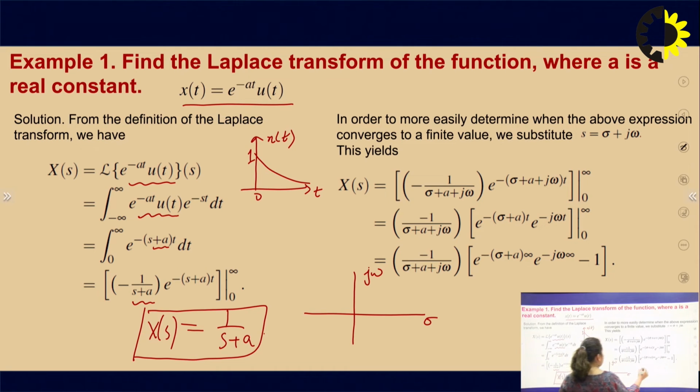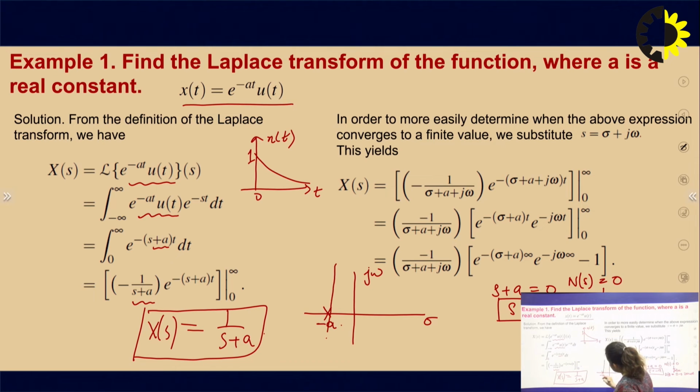Setting the numerator equal to 0 gives zeros, and setting the denominator equal to 0 gives poles. So s plus a equals 0, and s equals minus a. So we have one pole at minus a.